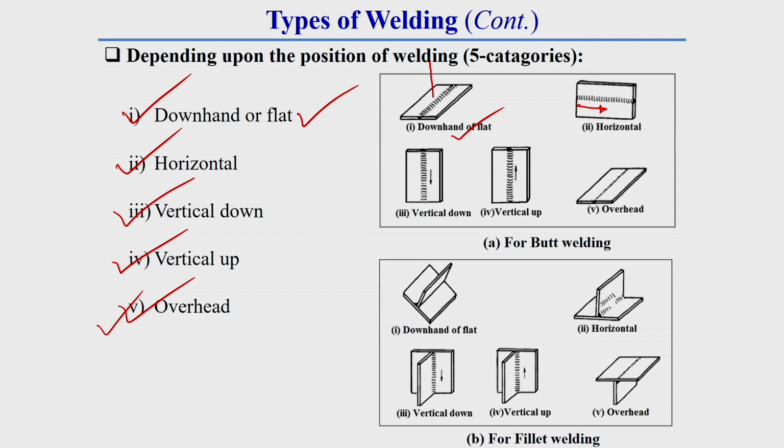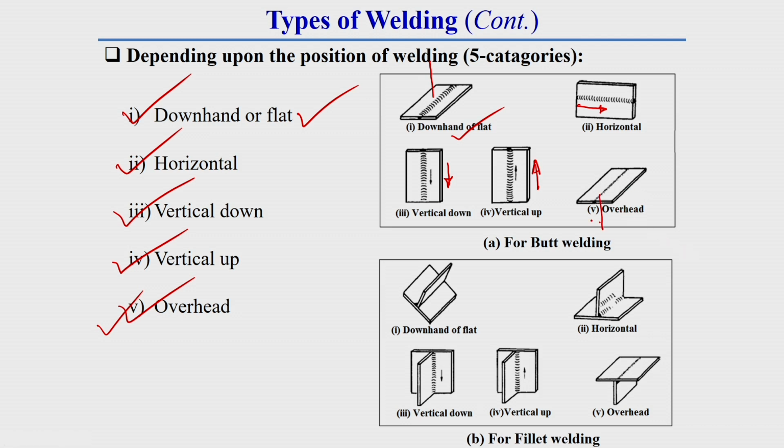In case of vertical down welding process, there is movement of the electrode toward the downward direction vertically, and in case of vertical up welding process, the movement of electrode is towards the upward direction vertically. And in overhead welding, the electrode is put against the gravity.